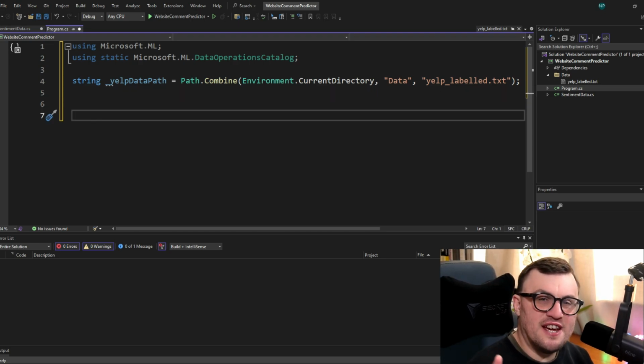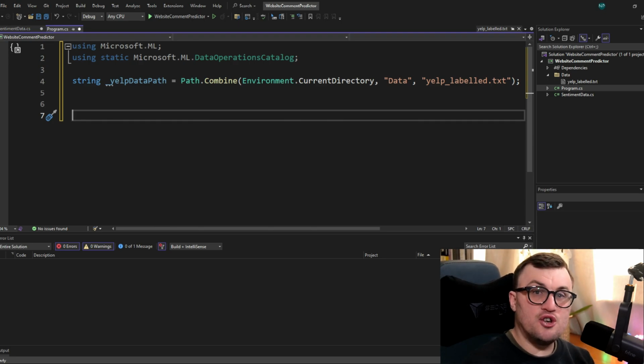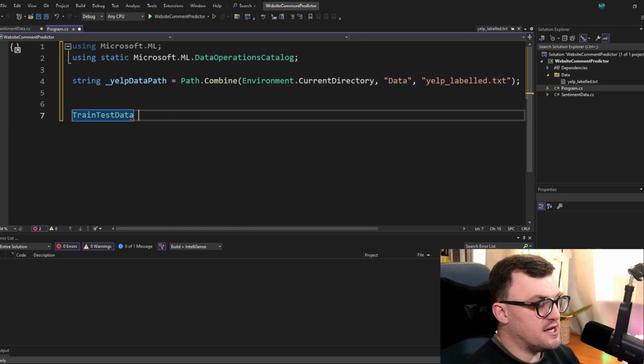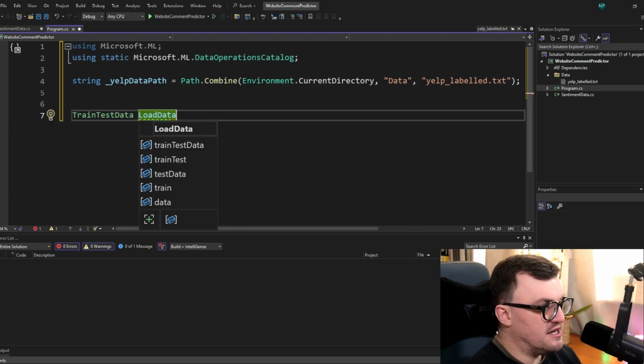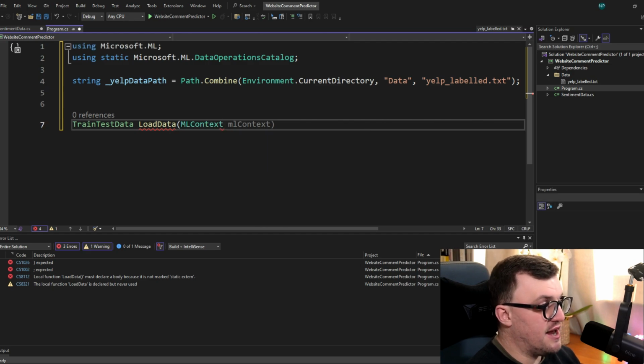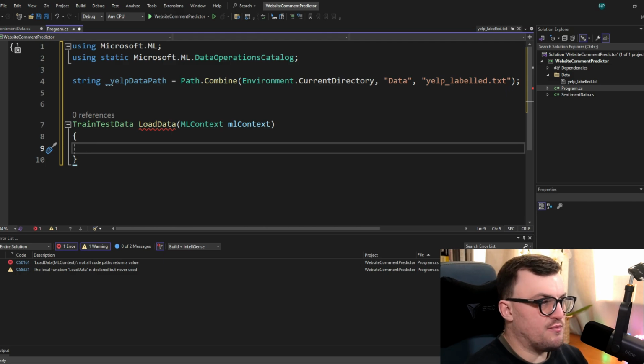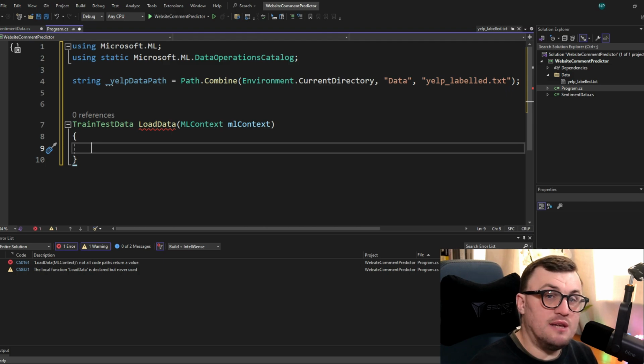Bit of a correction on what I just said. The previous example held this data as an IDataView. This actually uses a slightly different type called TrainTestData. So it does use the IDataView, but the result that we're going to use to actually manipulate the data is TrainTestData. So I want to create a function which returns that type, and then I'm going to call that LoadData. And for this, we would accept an MLContext. If you're familiar with ML.NET, you'll know that MLContext is pretty much at the root of most operations. Very similar to Entity Framework's DbContext, it's where we access all the machine learning goodness.